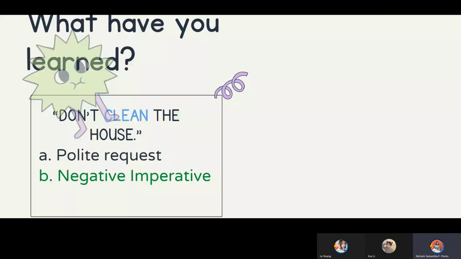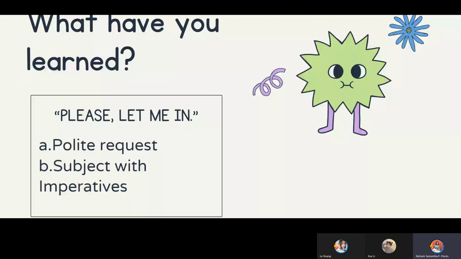The next one would be, can you please read the sentence and tell me what kind of imperative sentence this is? Miss Lishwe? Please let me in.